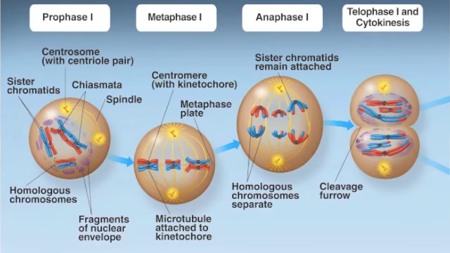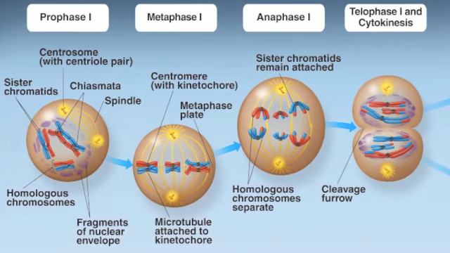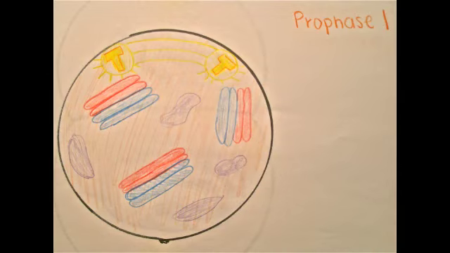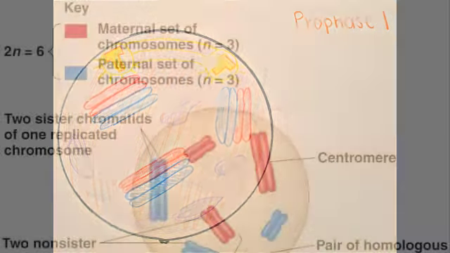Meiosis is cell division that produces reproductive cells in sexually reproducing organisms. The nucleus divides into 4 nuclei, each containing half the chromosome number. Meiosis 1 begins with prophase 1. During prophase 1, the chromosomes begin to condense and the homologous chromosomes loosely pair along their lengths, aligned gene by